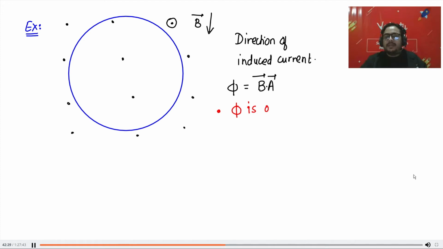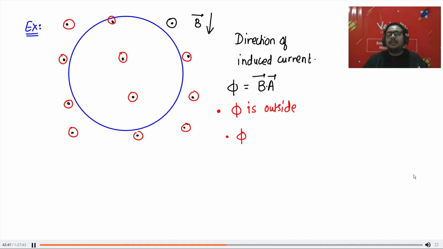So flux is outside. Flux is outside because magnetic field is outside. Dot means outside. Okay, great. Magnetic field is outside, so flux is outside. Now tell me, is the flux increasing or decreasing? Flux is B into A. B is decreasing. So flux is decreasing. Common sense.